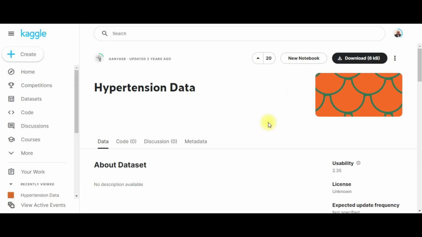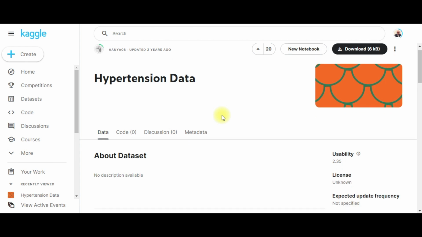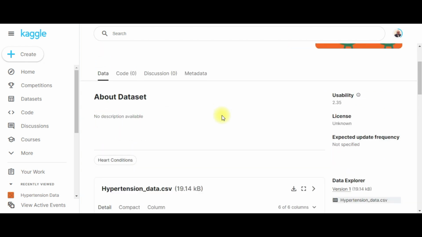Ladies and gentlemen, this will be the data that we will be going over today. I want to give a huge shout out to AANYAOH for sending me this data. Unfortunately, they don't have an about data set to actually see who has which levels of concern when it comes to hypertension. That's the only disadvantage that we have in this.